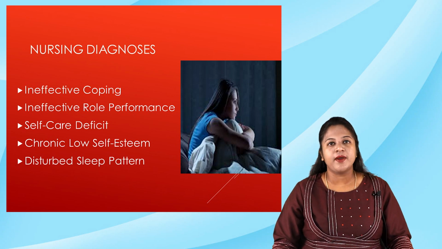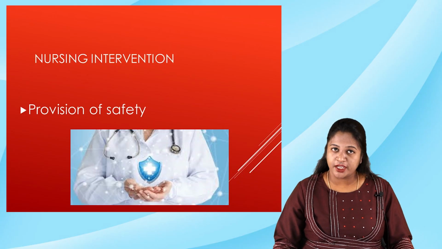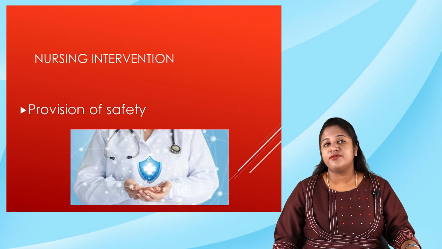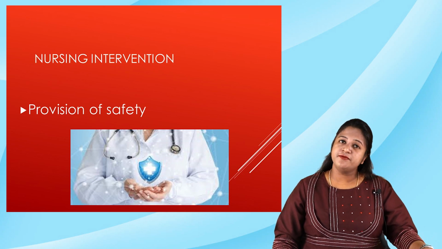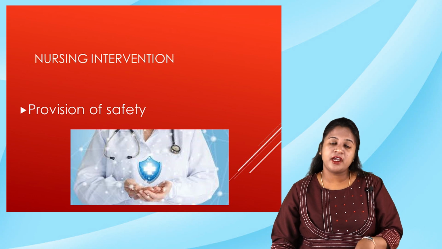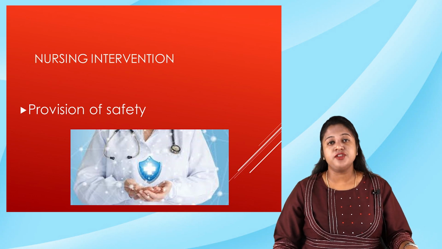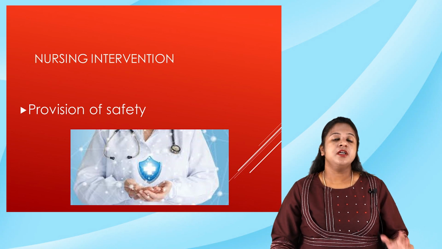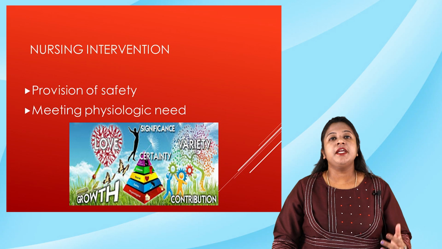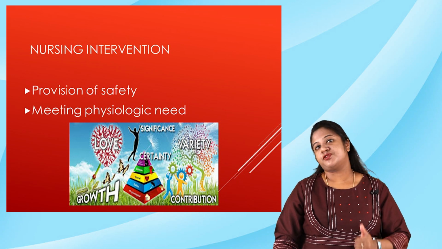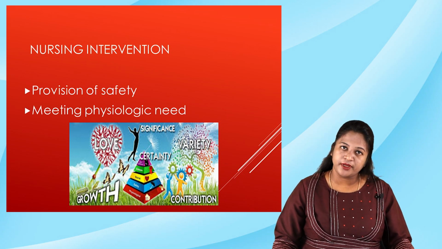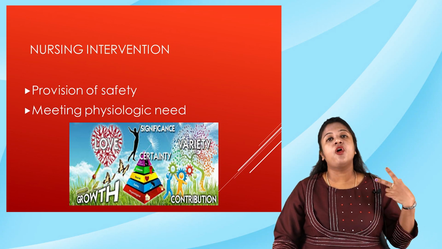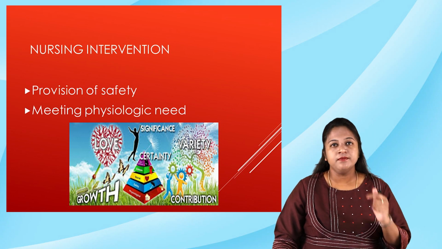So what are the nursing interventions? First thing is the provision of safety. You need to make sure that you provide a safe environment to the client, free from all hazards, because a person with depression can end up with suicidal ideas or a plan for suicide, right? So see to it that you provide a proper safe environment and comfort for the client. Meet the physiological needs of the client. The basic needs that you have got to meet can be nutrition, sleep, right? Self-care. So all these basic needs have to be met.